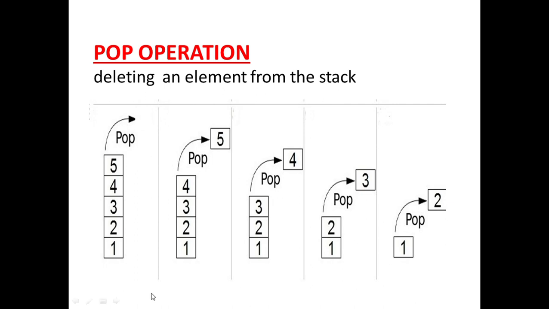Okay. Now what is deletion, or pop, of an element from the stack? Suppose this is a stack full of elements. I want to delete an element. I do not have any option as to which element I will delete. I can delete only 5 because it is the last element that has been pushed into the stack. I can pop only 5, not anything else. If I want to pop 4 or 3 or 2 or 1, I will have to pop all the other elements that are above that element in the stack. So first of all I will pop 5, then 4, then 3, then 2 and then 1, and the stack will be empty. Clear?